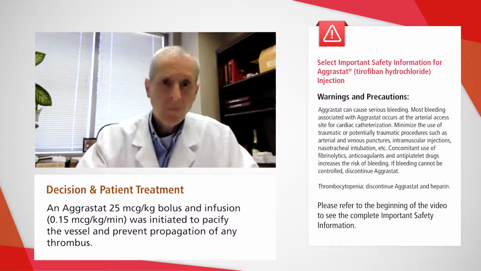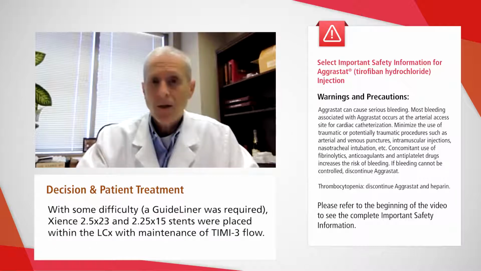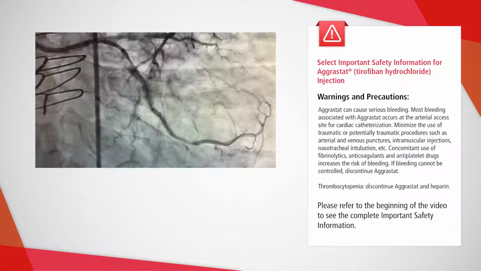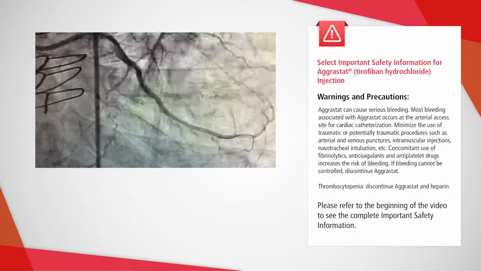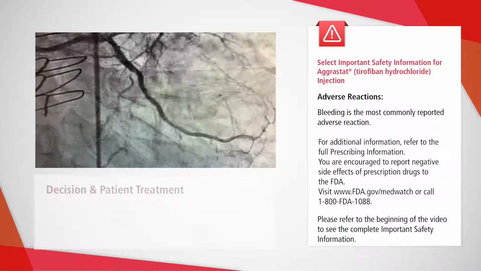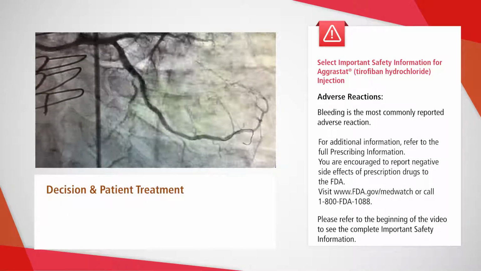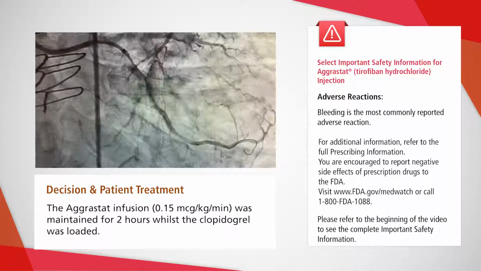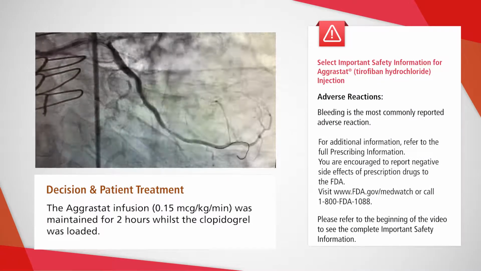With some difficulty, we had to use a GuideLiner, a 2.5 by 23, as well as a 2.25 by 15 Xience stent that was placed within the circumflex artery, propping up the dissected area, restoring timely flow within this artery. It's shown on this video. The infusion of Aggrastat at 0.15 mics per kilo per minute was maintained for a 2-hour time period, which allowed us to load clopidogrel into this patient.